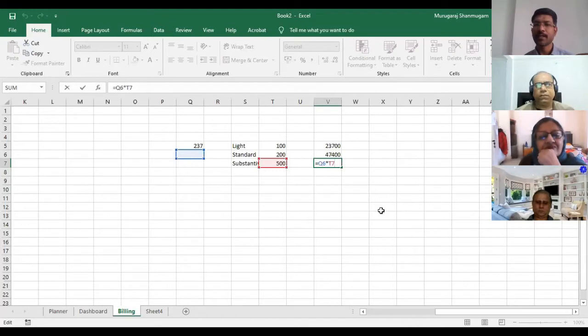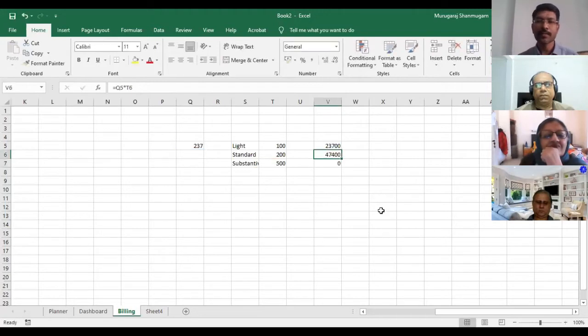But that is not what we want, right? We want the cells to move on these three columns, T5, T6, and T7. We want these three to move, but the one on Q5, which is 237, should not move, right? So that's a question. That was probably my first Excel question.